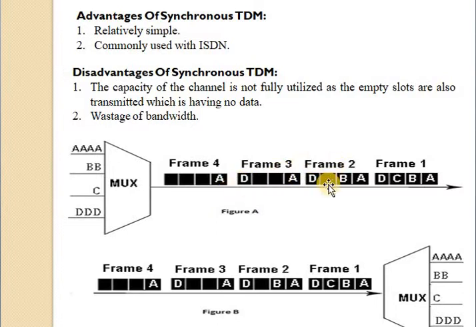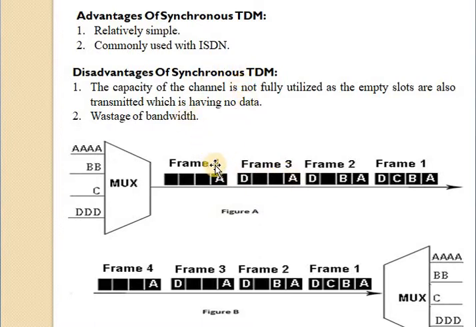In the third frame 2 slots are empty, and in the fourth frame 3 slots are empty. Therefore the capacity of the channel is not utilized efficiently.